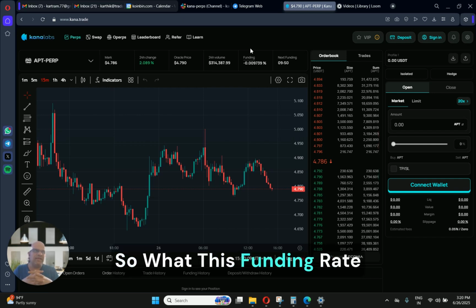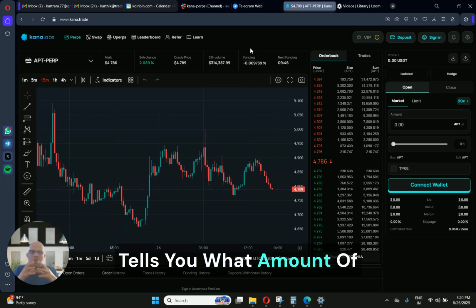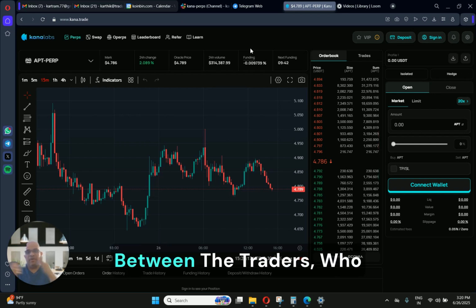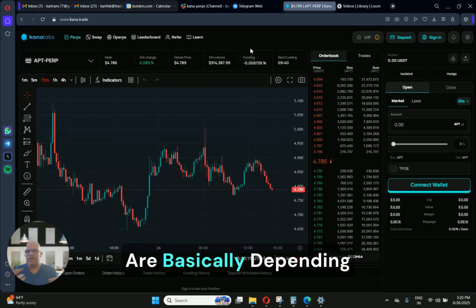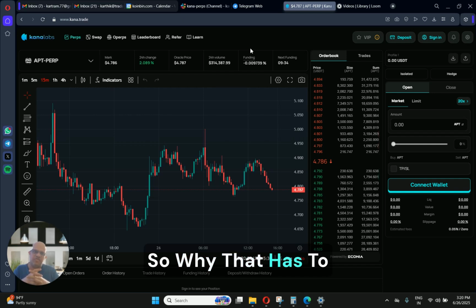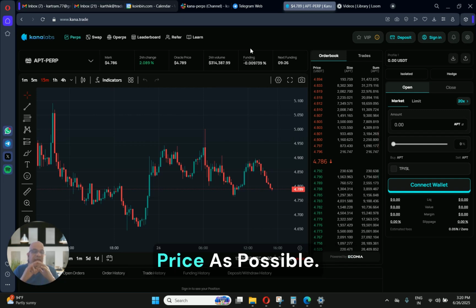What the funding rate does is tell you what amount of funds will be transferred between the traders, depending upon whether they are long or short in a specific market asset. Why that has to happen is that it ensures that the price on the exchange is as closely aligned to the Oracle price as possible.